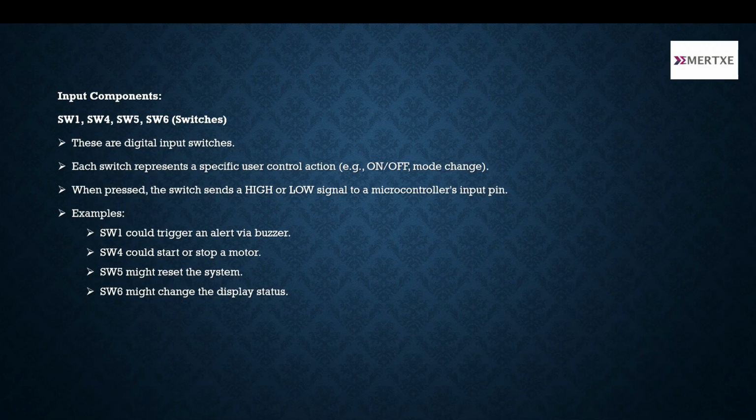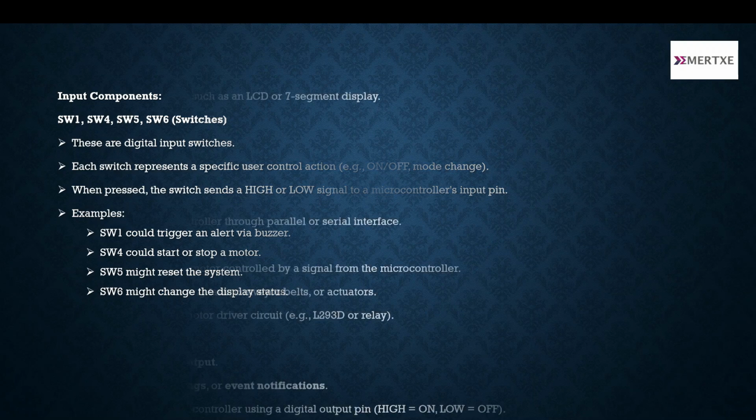So let's discuss the input components. SW1, SW4, SW5, and SW6 are the switches. These are digital input switches. Each switch represents a specific user control action, like on, off, or mode change. When pressed, the switch sends a high or low signal to the microcontroller's input. For example, Switch 1 could trigger an alert via the buzzer. Switch 4 could start or stop the motor. Switch 5 would reset the system. Switch 6 might change the display status.